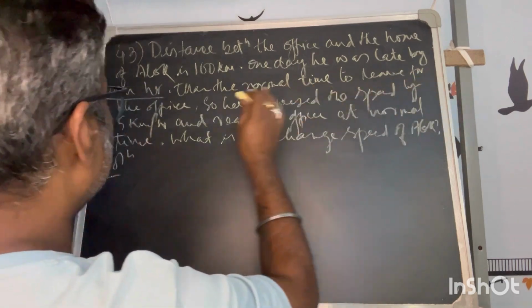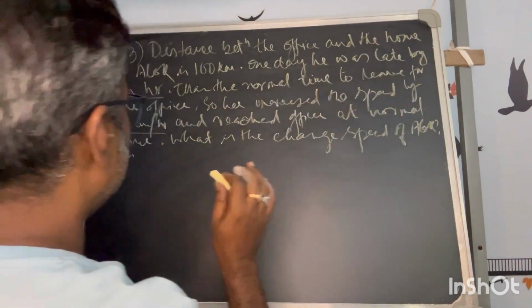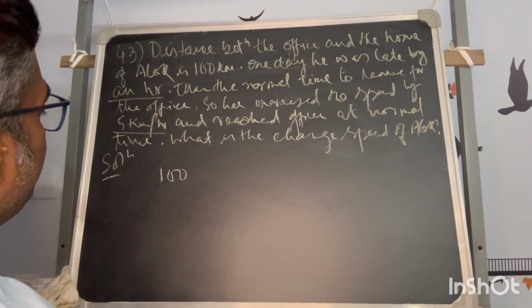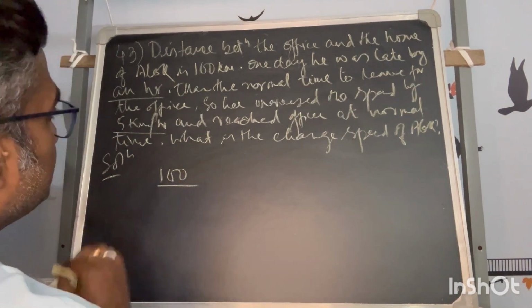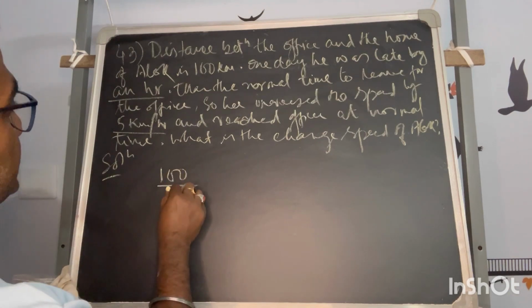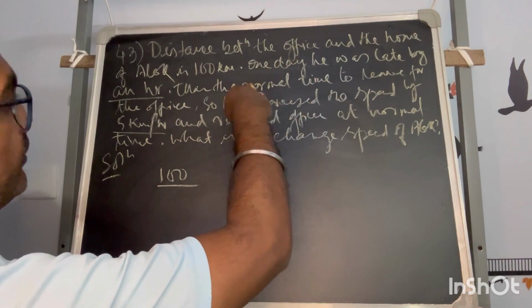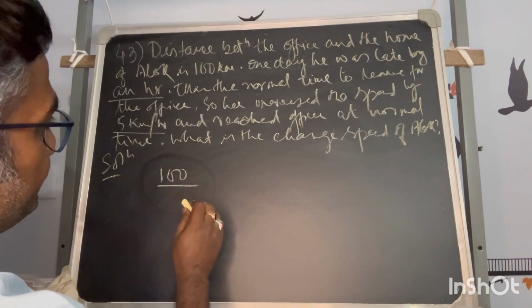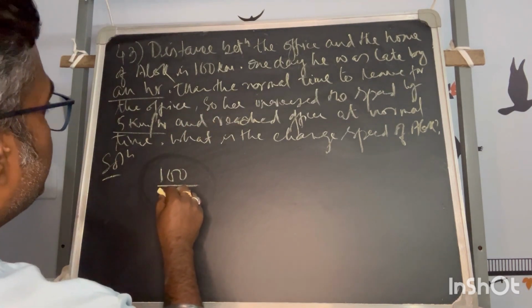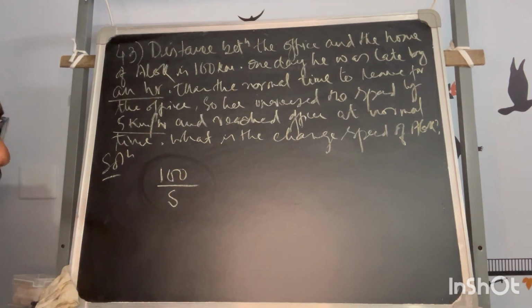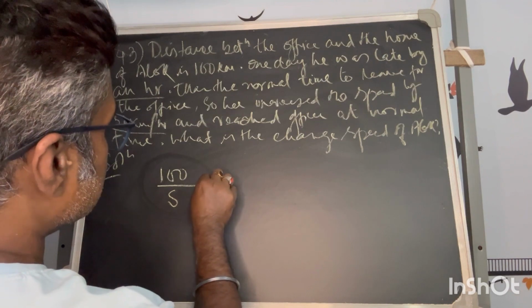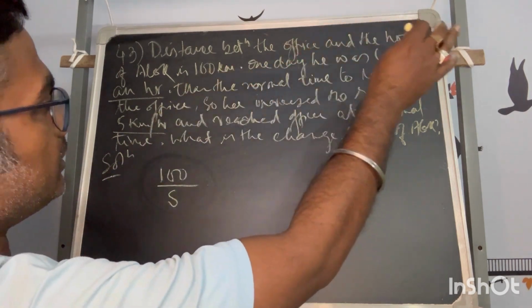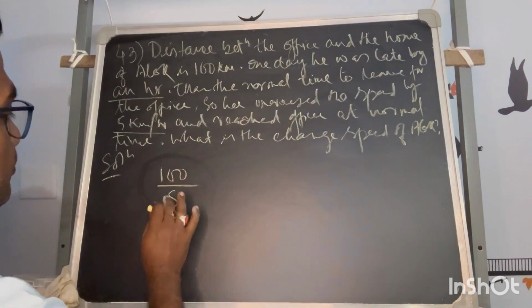So he increased the speed to make up that time and reach the office. He increased it by 5 kilometers per hour. If the distance is 100, let's say initially the time taken is t. Since he is late, he has to speed up, so the difference between the times is 1 hour. Let the speed in the first case be S. Initially, when he goes on time, he takes more time to reach the office because the speed is less.